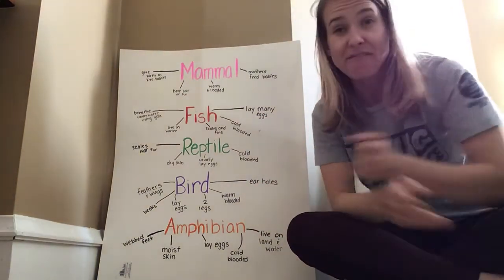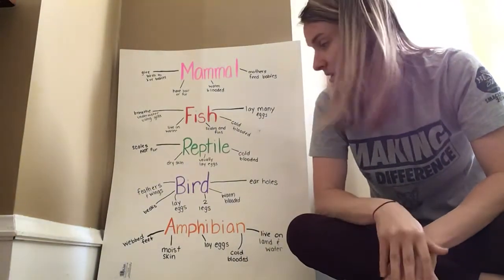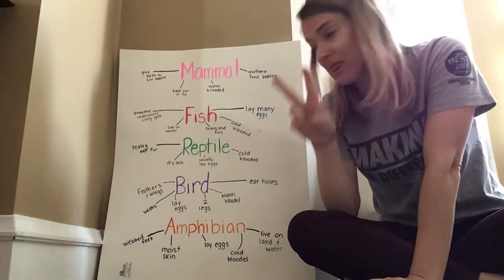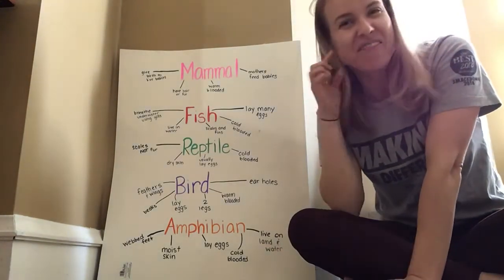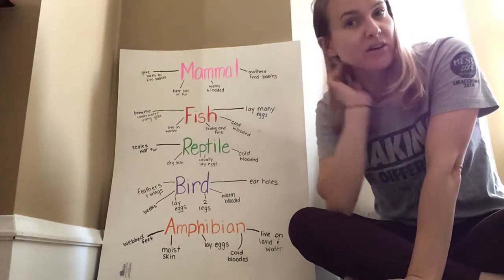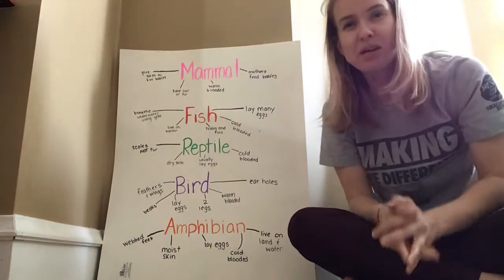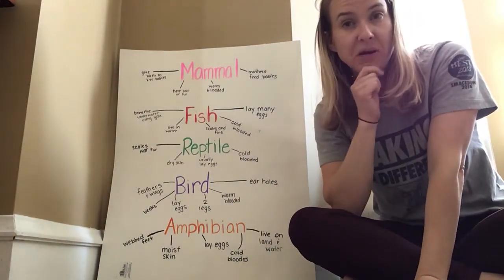Birds have feathers and wings. They have beaks. They lay eggs. They have 2 legs. They're warm-blooded. And they have ear holes instead of an ear. See how we have ears that stick out, or your dog might have ears that stick up? Birds have just little holes that they use for their ears, okay?